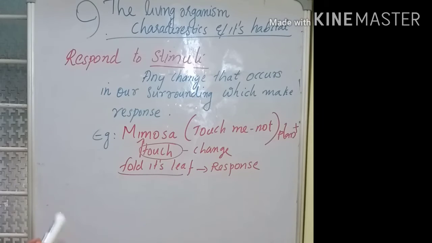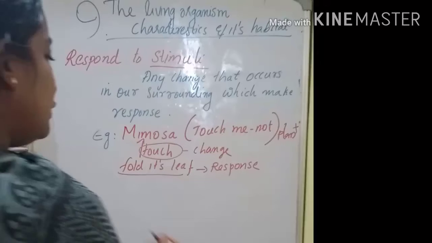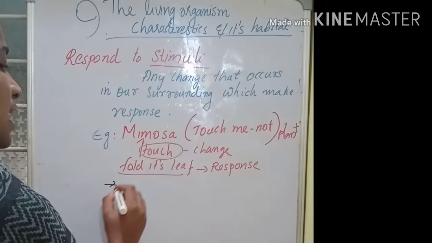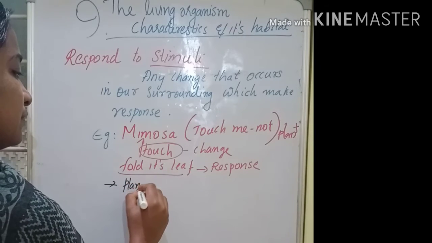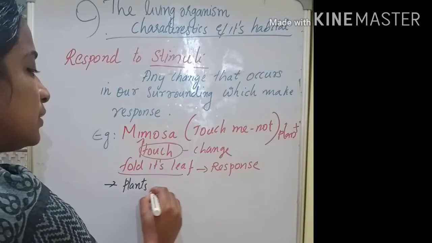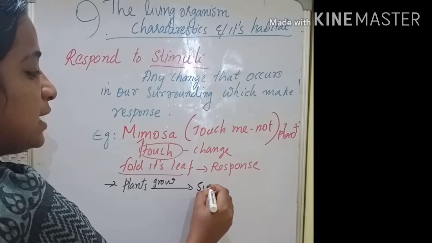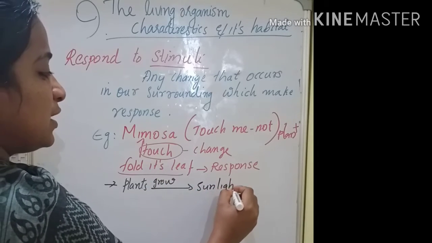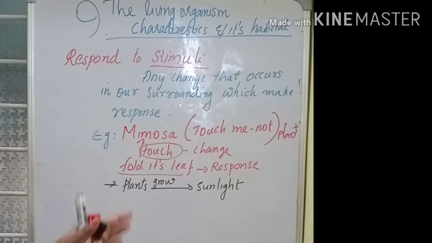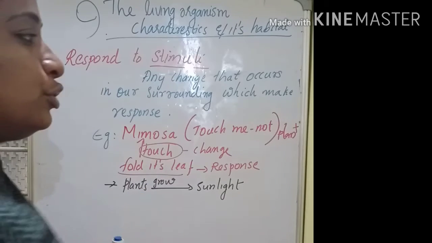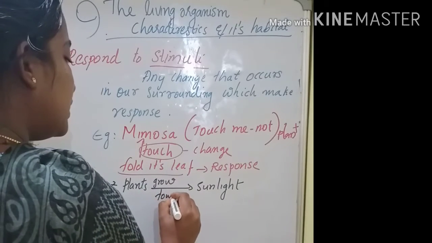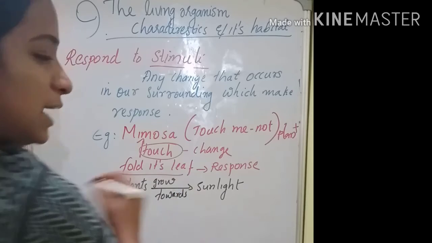And another example. You have seen that plants grow towards the sunlight. Wherever they get the sunlight, the plants start to grow towards it.